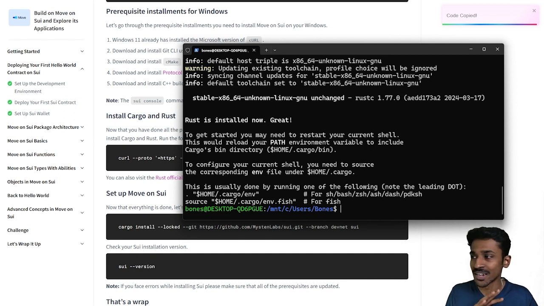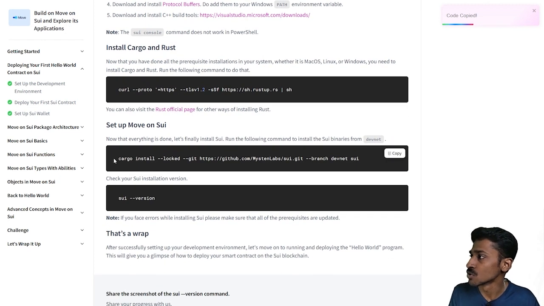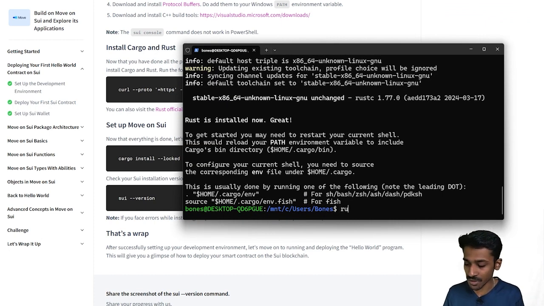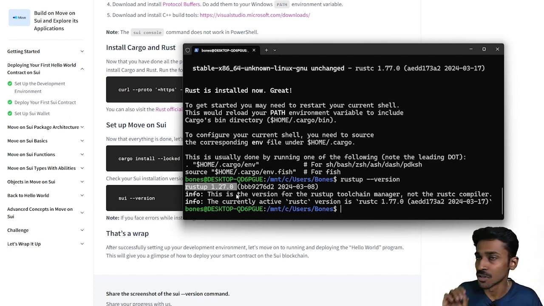Now we can finally set up Sui in our Windows Subsystem for Linux. We're going to be installing some Sui binaries from the devnet as well. So let's quickly go in. There you go. We're going to be using the Cargo that we've already installed with the previous command. If you want to double check everything, you can write rustup --version. It will show you the version of rustup, which is basically the toolchain manager that we are using. This gives you the version, just so that you can check if everything is working correctly up to this point.